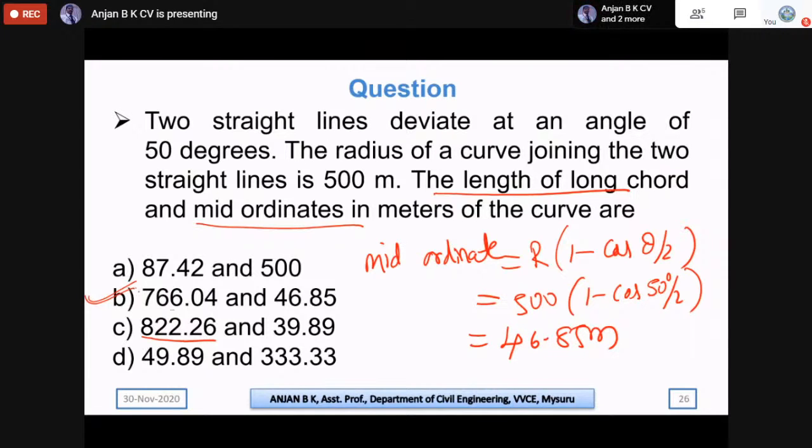So if both options have 766, then you need to find the mid-ordinate. The correct answer for this is option B. These are normally the questions asked in the GATE exam.